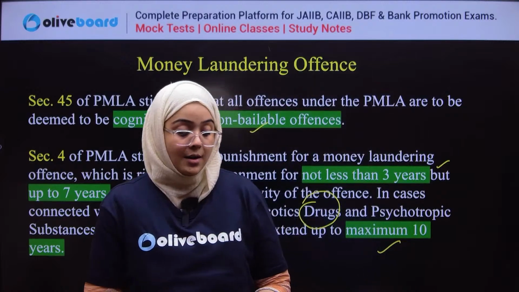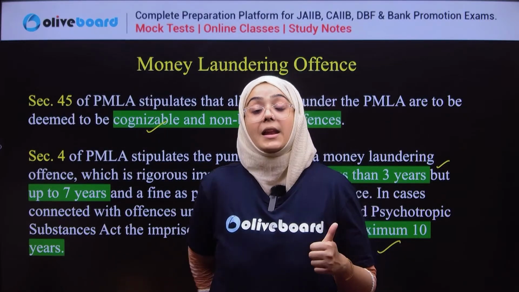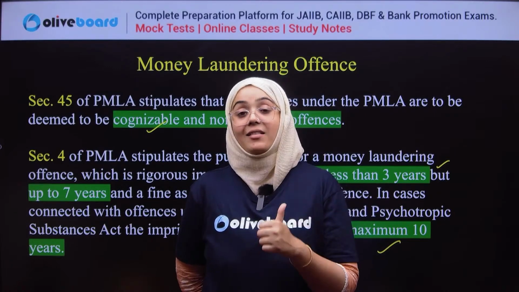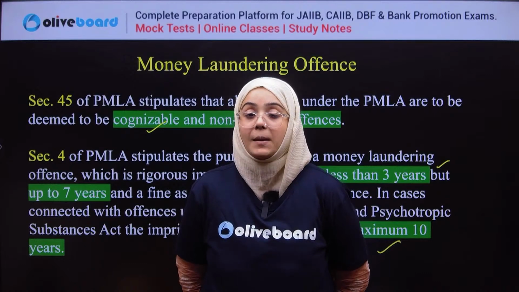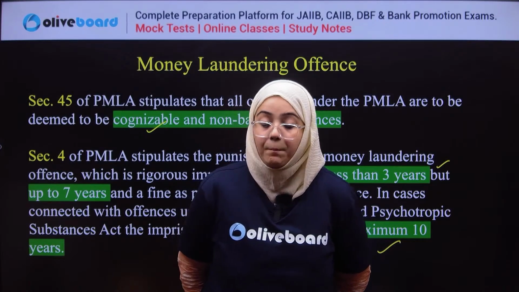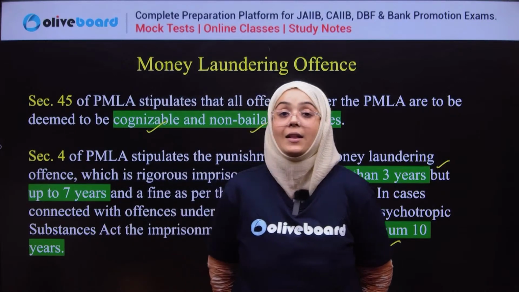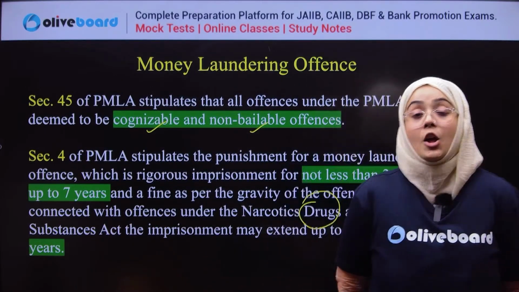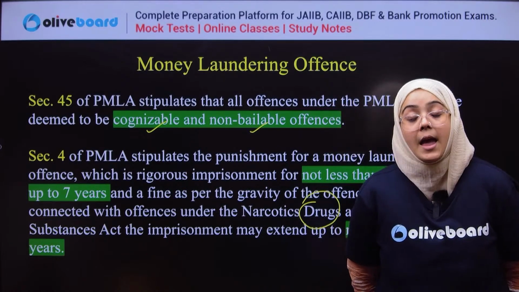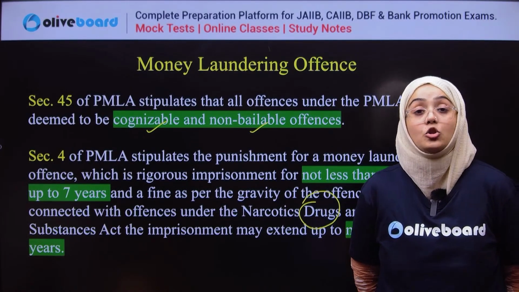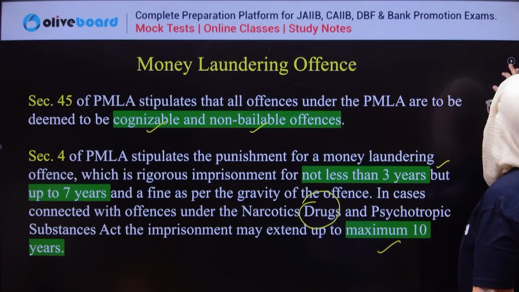This is very important. So Section 45 of the PMLA Act defines the money laundering offenses, and it defines money laundering as a cognizable and non-bailable offense. And the imprisonment, if we talk about the jailing process, should not be less than 3 years. It may extend to 7 years, and in some cases it may extend to 10 years also. So these are the money laundering offenses.